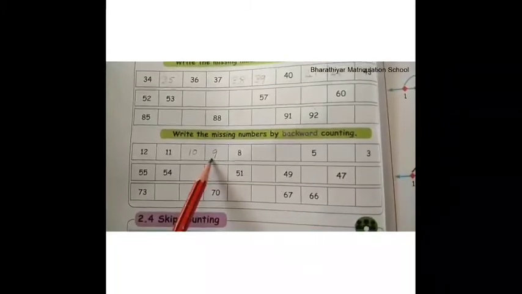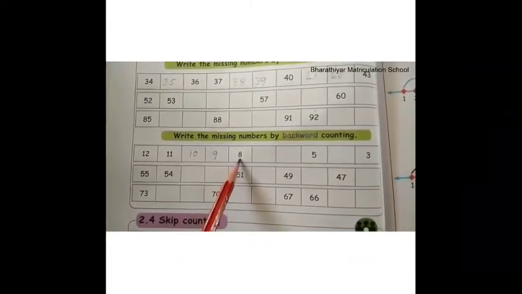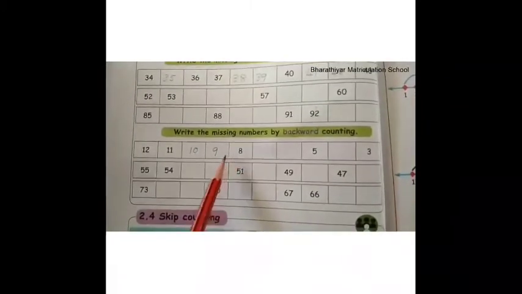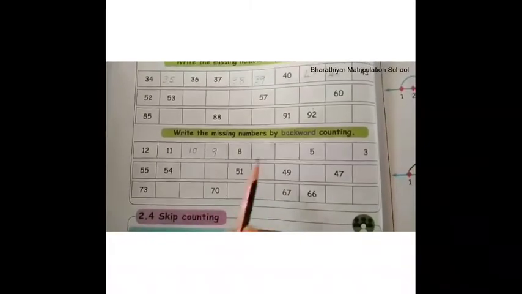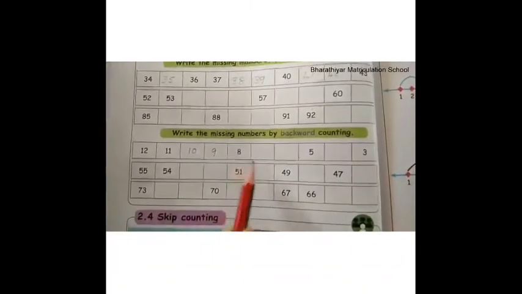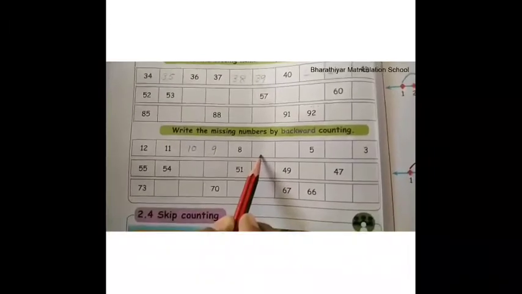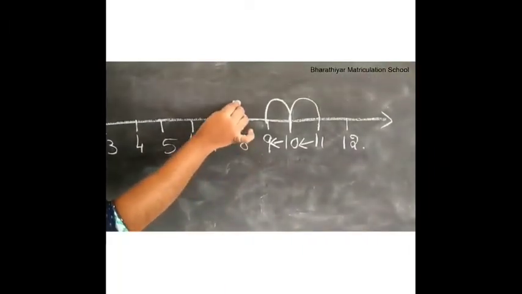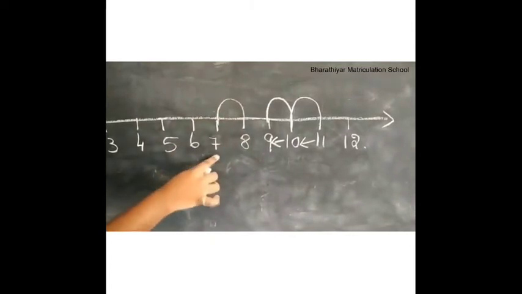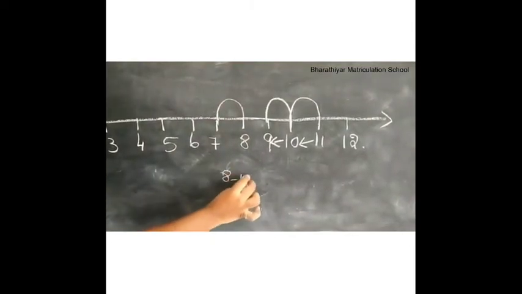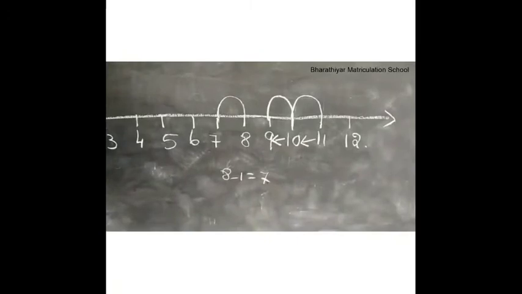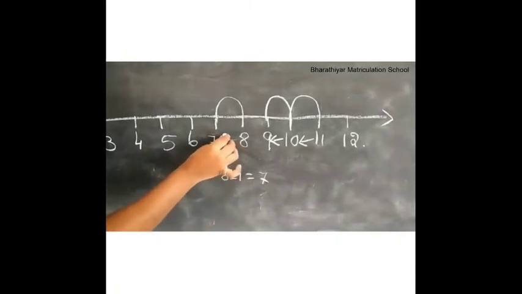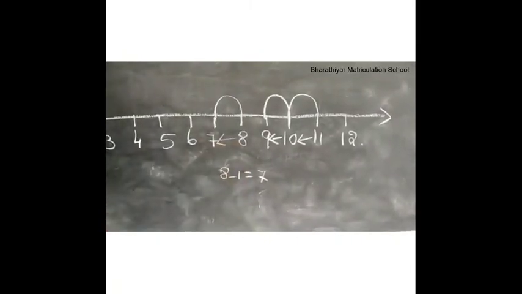If we subtract 1 from 9, we get 8. Therefore, 8 is the backward number of 9. Then number 8. What is the backward number of 8? If we subtract 1 from 8, we get 7. That is 8 minus 1 is equal to 7. Therefore, 7 is the backward number of 8.